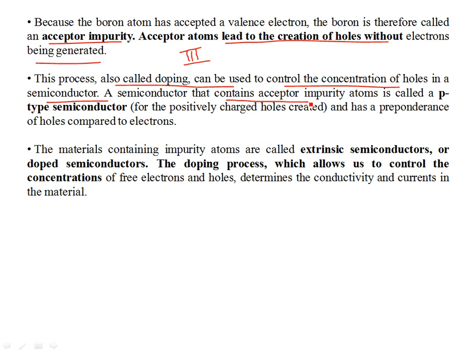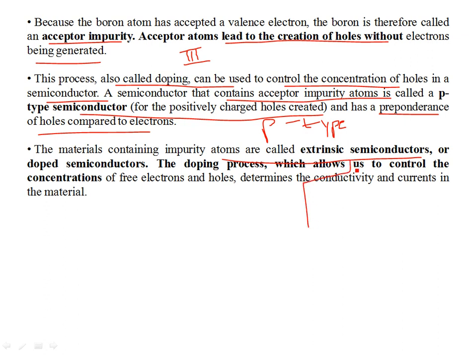A semiconductor that contains acceptor impurity atoms from group 3 elements is called a p-type semiconductor, for positively charged holes, and has a predominance of holes compared to electrons. Okay, therefore this is a p-type semiconductor. Now the materials containing impurity atoms are called extrinsic. These are extrinsic semiconductors. In extrinsic you can have either p-type or n-type.